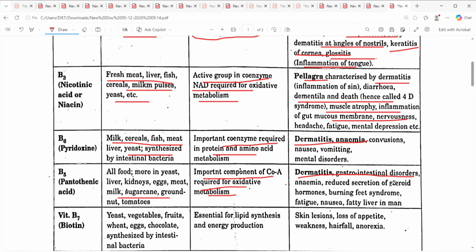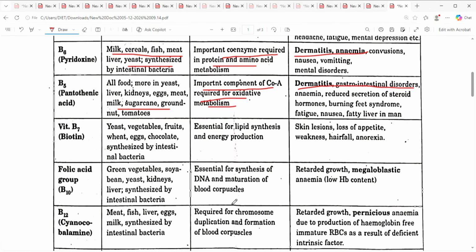gastrointestinal disorders, anemia, reduced secretion of steroid hormones, burning feet syndrome, fatigue, nausea, and then vitamin B7, biotin: found in yeast, vegetables, fruits, wheat, eggs, chocolate, synthesized by intestinal bacteria, essential for lipid synthesis and energy production. Deficiency causes skin lesions, loss of appetite, weakness, hair fall, anorexia.